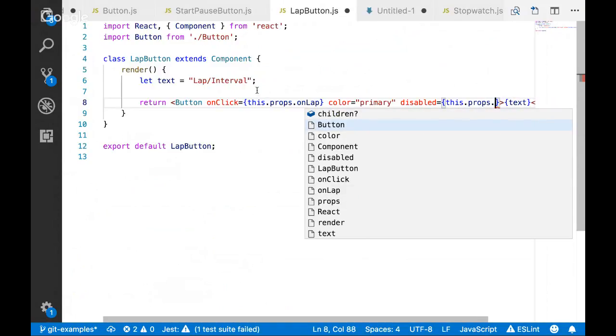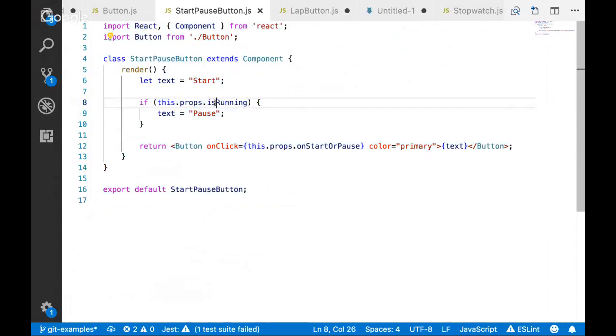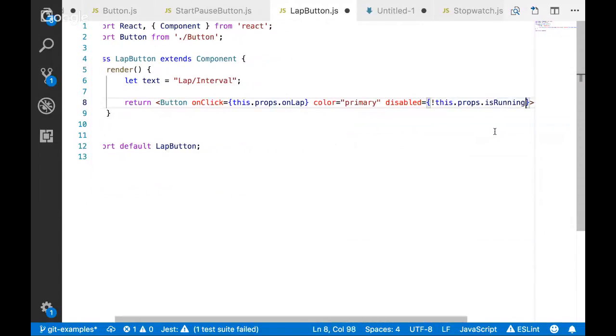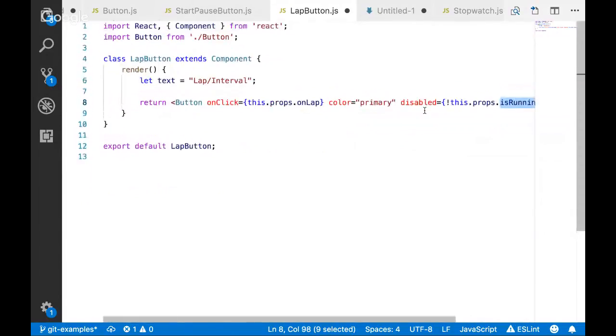Let me double check something. Sorry, I want to make sure I'm naming it right. I called it is loading here. All right, this dot props dot is running. So I want this to be disabled when we're not running, not this dot props dot is running. So disabled should be true when this is false. I think that works roughly.